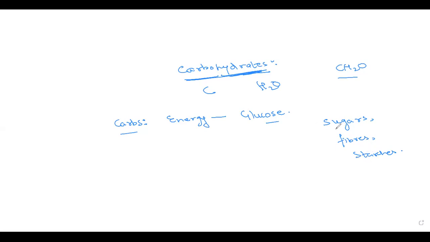And what are the sources of these sugars and fibers? It can either be rice, it can either be potatoes, or it can either be fruits. So we have different types or sources of carbohydrates.